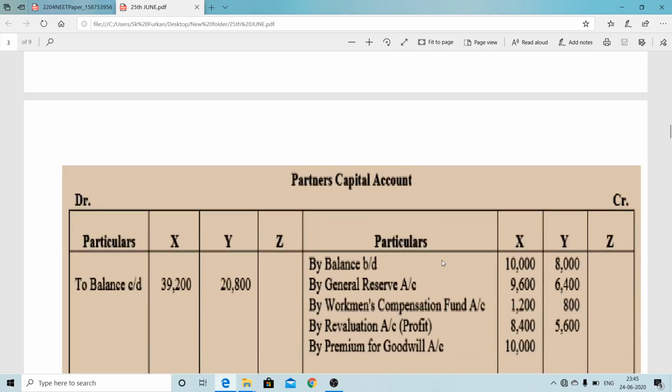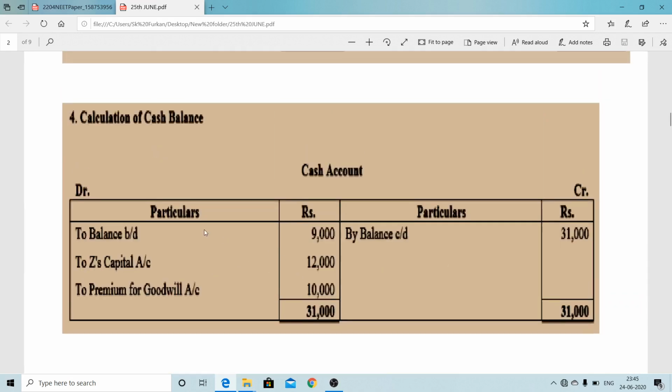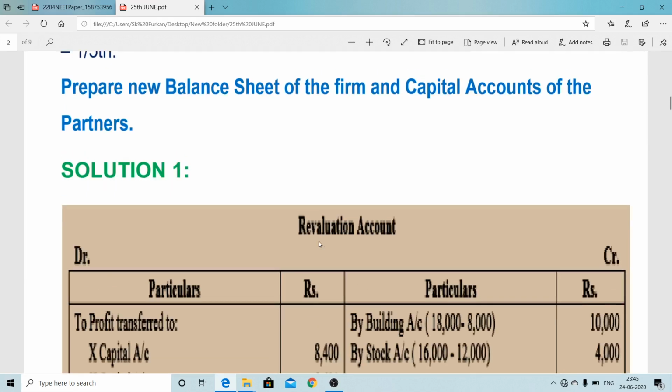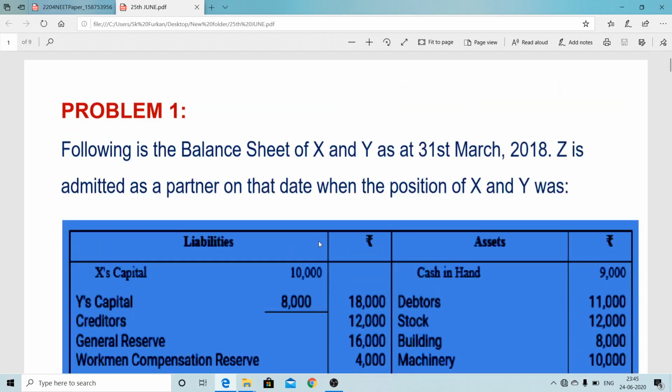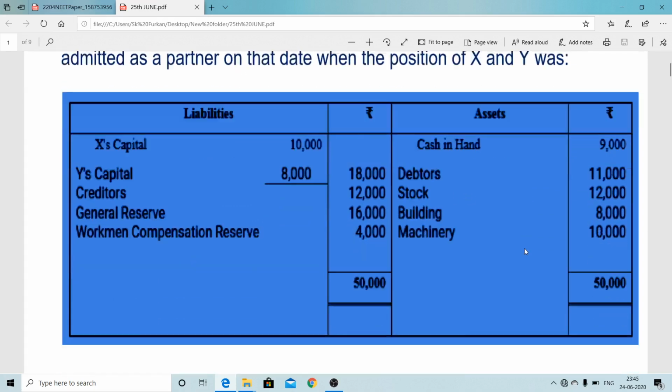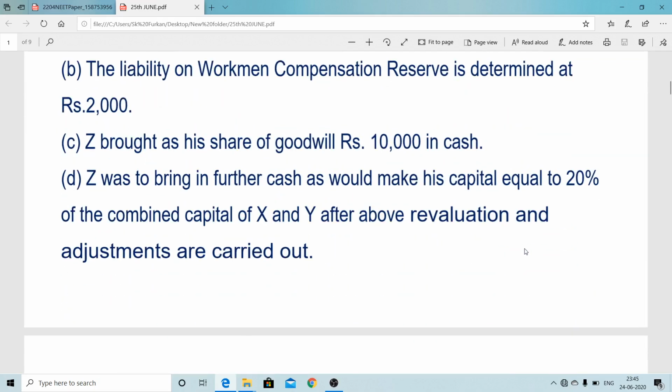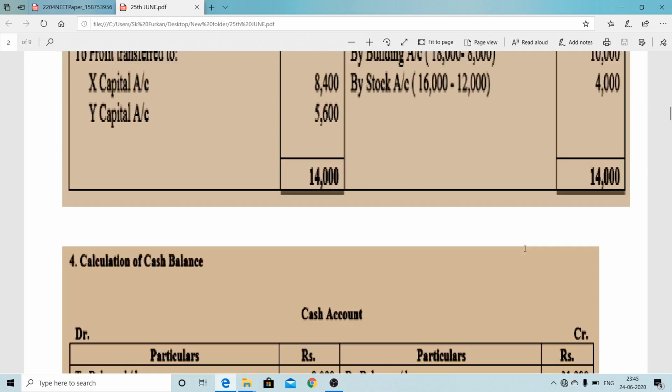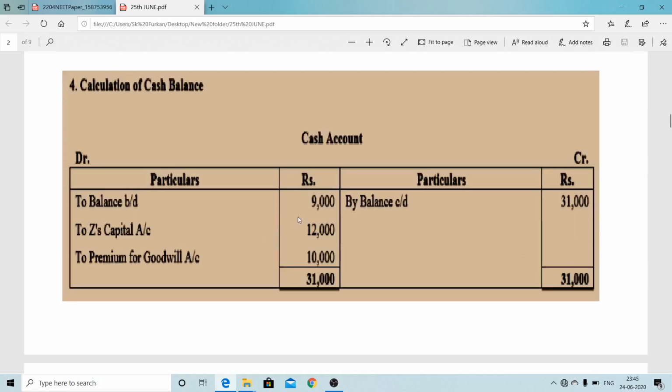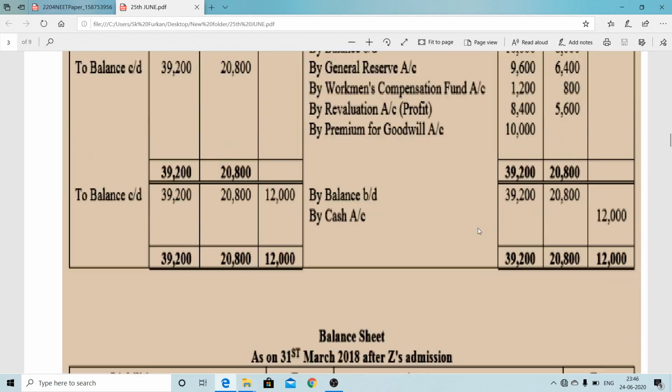Now you can make the cash ledger here. The opening balance of cash is 9,000, provided in the old balance sheet. You can see the cash balance here is 9,000. So to balance b/d, when you open the cash ledger, that time here to balance b/d 9,000, then Z capital contribution 12,000, cash account debit to Z capital, and for Z's share of goodwill, cash account debit to premium for goodwill. Therefore the current cash balance is coming by balance c/d 31,000.